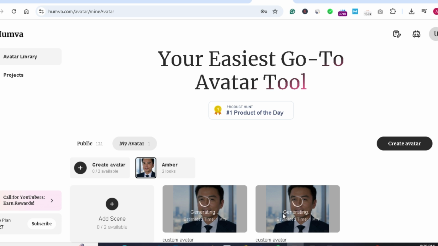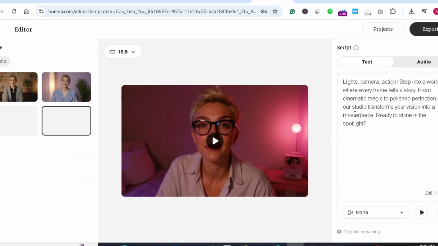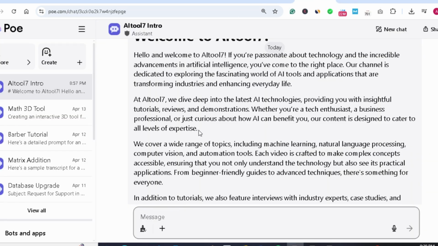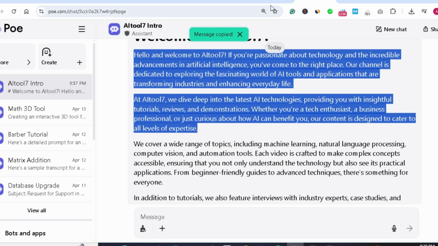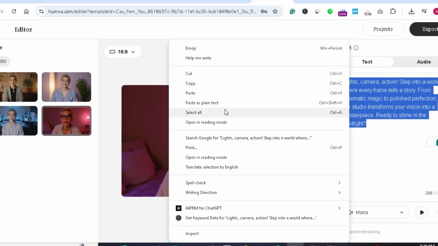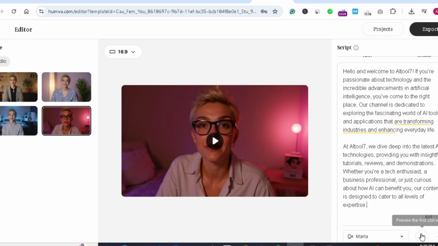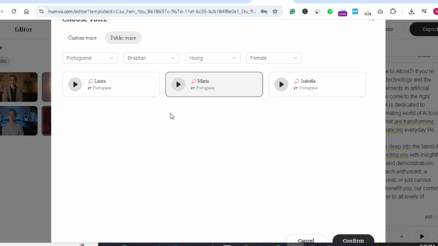So these are in the creation mode. Now I want to select it from the public. For example, I have selected this one, and I have given some text which I created using ChatGPT, or you can even write it by yourself. You can paste it here for lip syncing, and you can select the characters from here and the voices from here. These are Laura, Maria, etc.